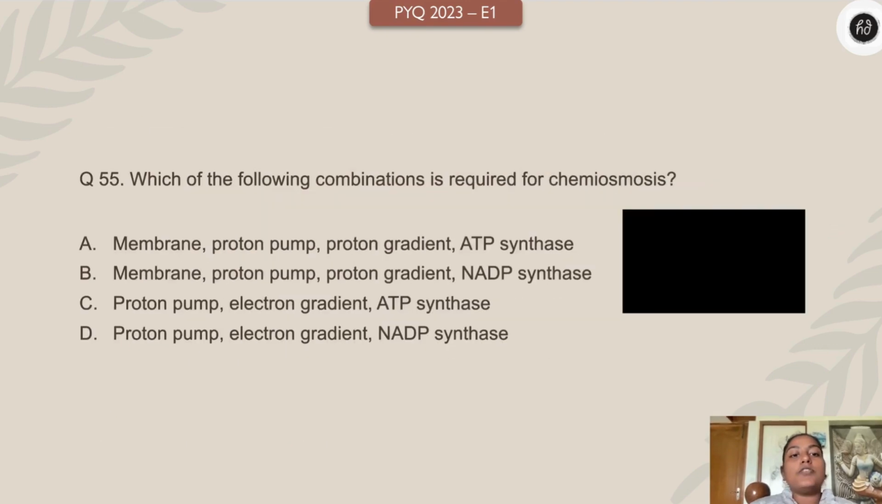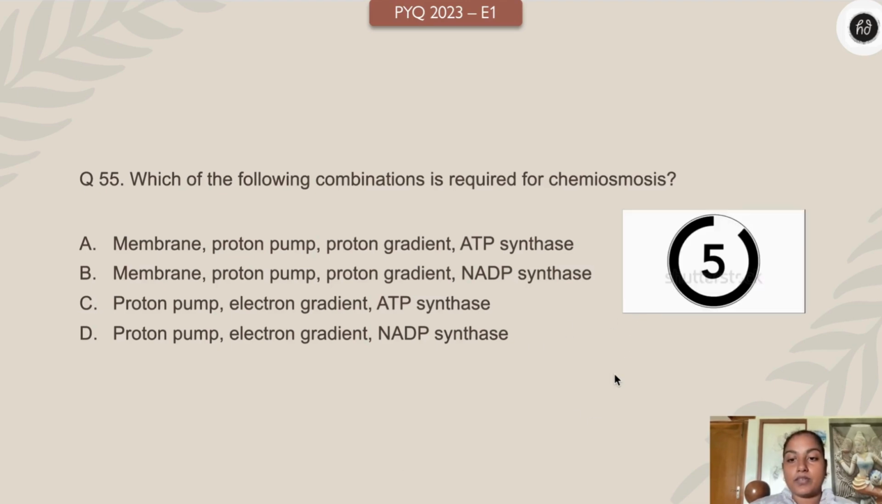Next one. Which of the following combination is required for chemiosmosis, right? Membrane, proton pump, proton gradient, ATP synthase; membrane, proton pump, proton gradient, NADP synthase; proton pump, electron gradient, ATP synthase; proton pump, electron gradient, NADP synthase. Your time starts 3, 2, 1 right now. Come on children, I want you all to quickly answer it.